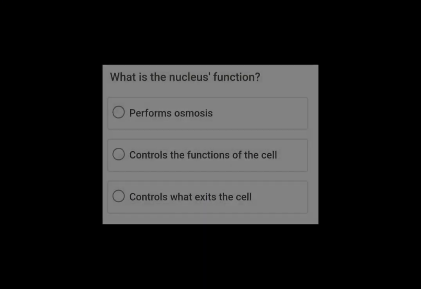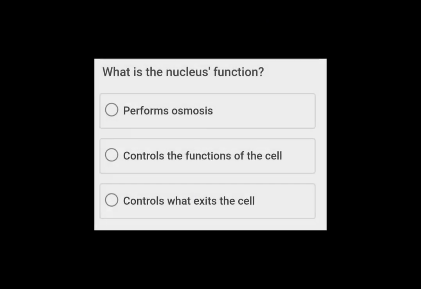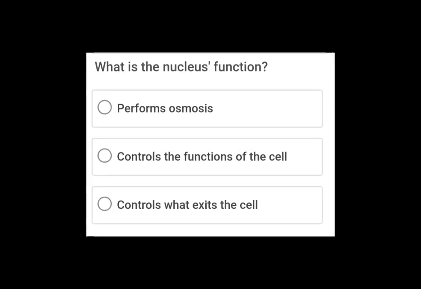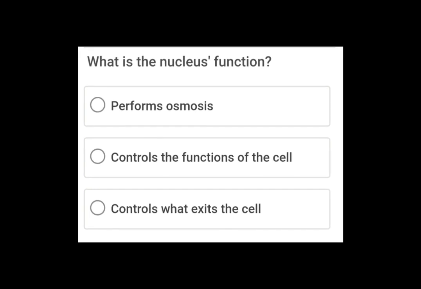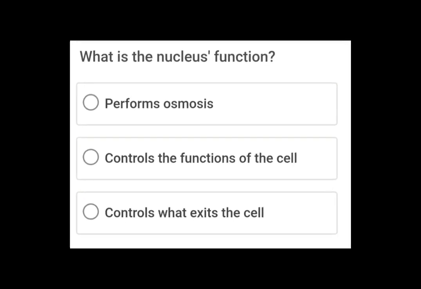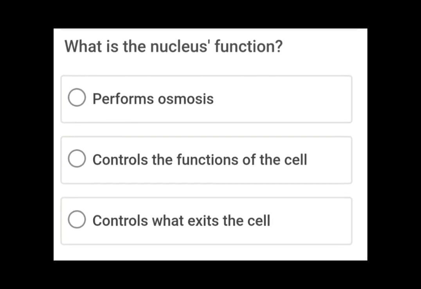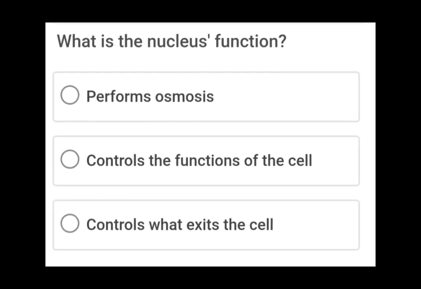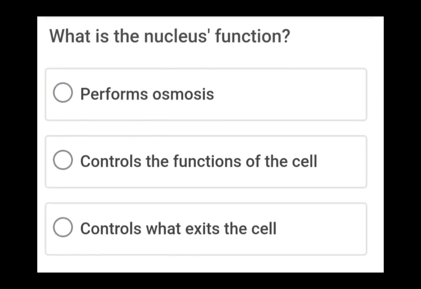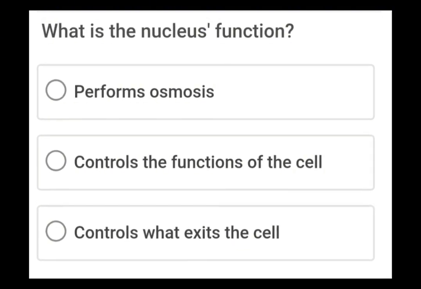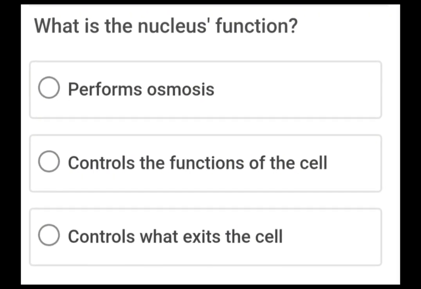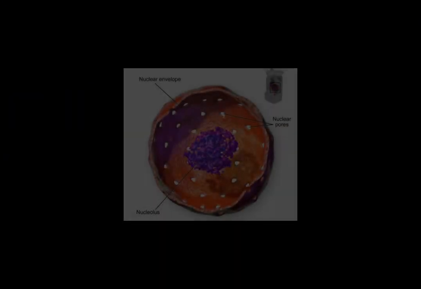What is the nucleus function? Option 1 is saying performs osmosis. Option 2, it is saying controls the functions of the cell. Option 3 is saying controls what exits the cell. We are going to select controls the function of the cell as our answer. The nucleus is responsible for controlling the function of the cell.